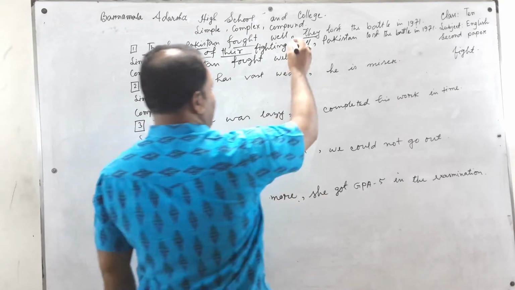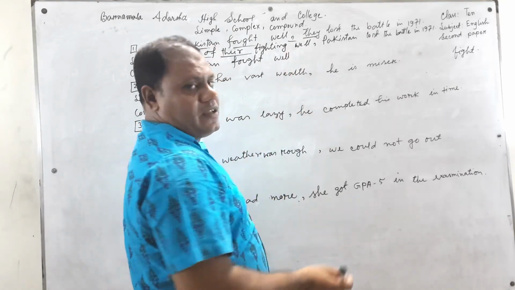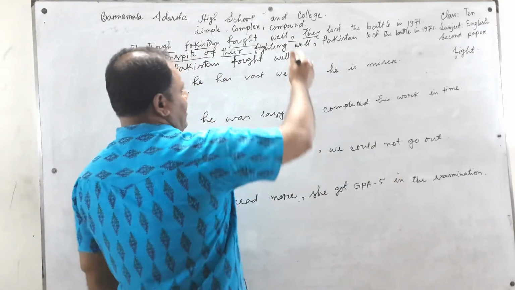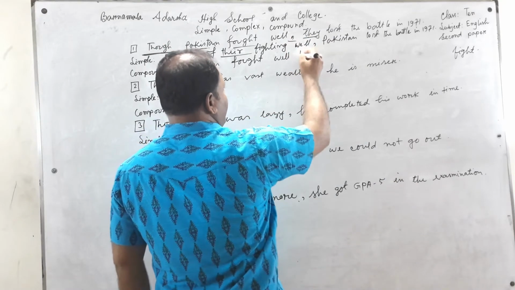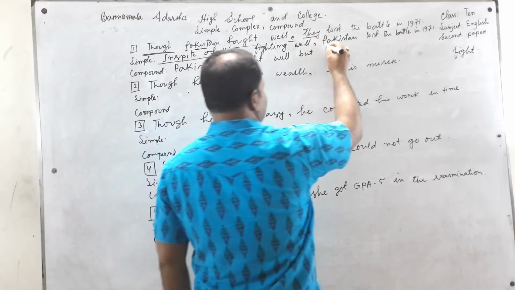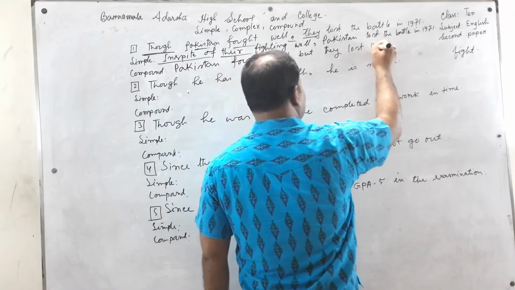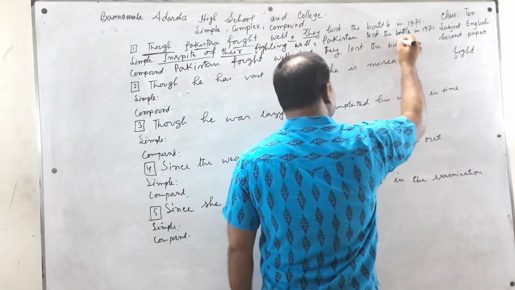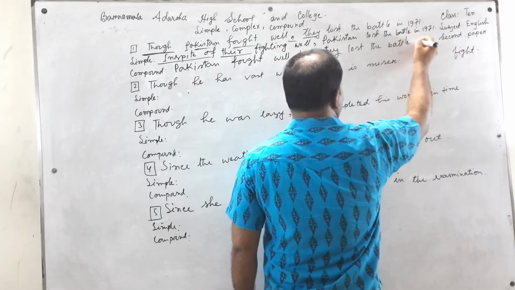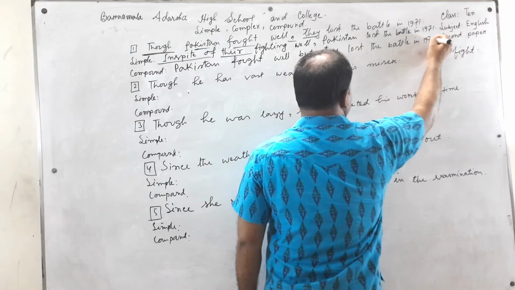We put but after a comma. But they lost the battle in 1971.